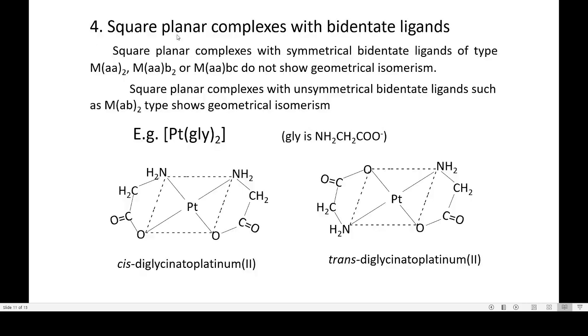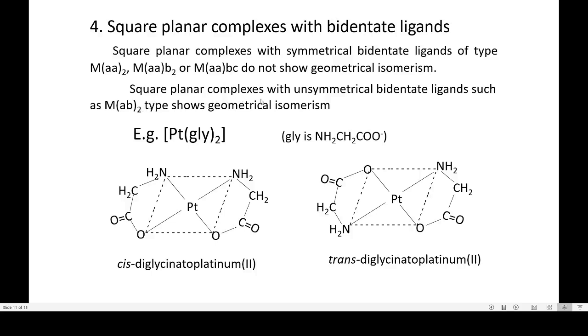Now let us see square planar complexes with bidentate ligands. Till now we have seen square planar complexes with different monodentate ligands. So square planar complexes with symmetrical bidentate ligand of type M(AA)2, M(AA)B2 or M(AA)BC do not show geometrical isomerism. AA stands for bidentate ligand.